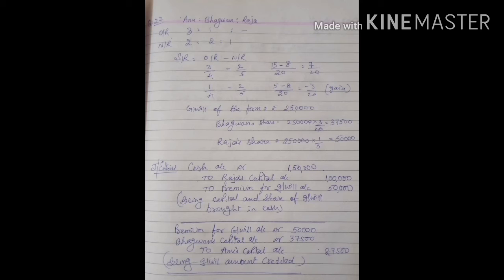Cash account debit to Raja's capital account, premium for goodwill account 50,000. And this premium for goodwill is to be given to only Anu because he is sacrificing entirely to Raja. Moreover, Bhagwan is also gaining. Therefore, to that extent, 37,500 is being transferred from his account to Anu's capital account. Here, one of the existing partners is also gaining. Therefore, he will contribute goodwill to that extent to the sacrificing partner. Here, new profit sharing ratio is also given in the problem.